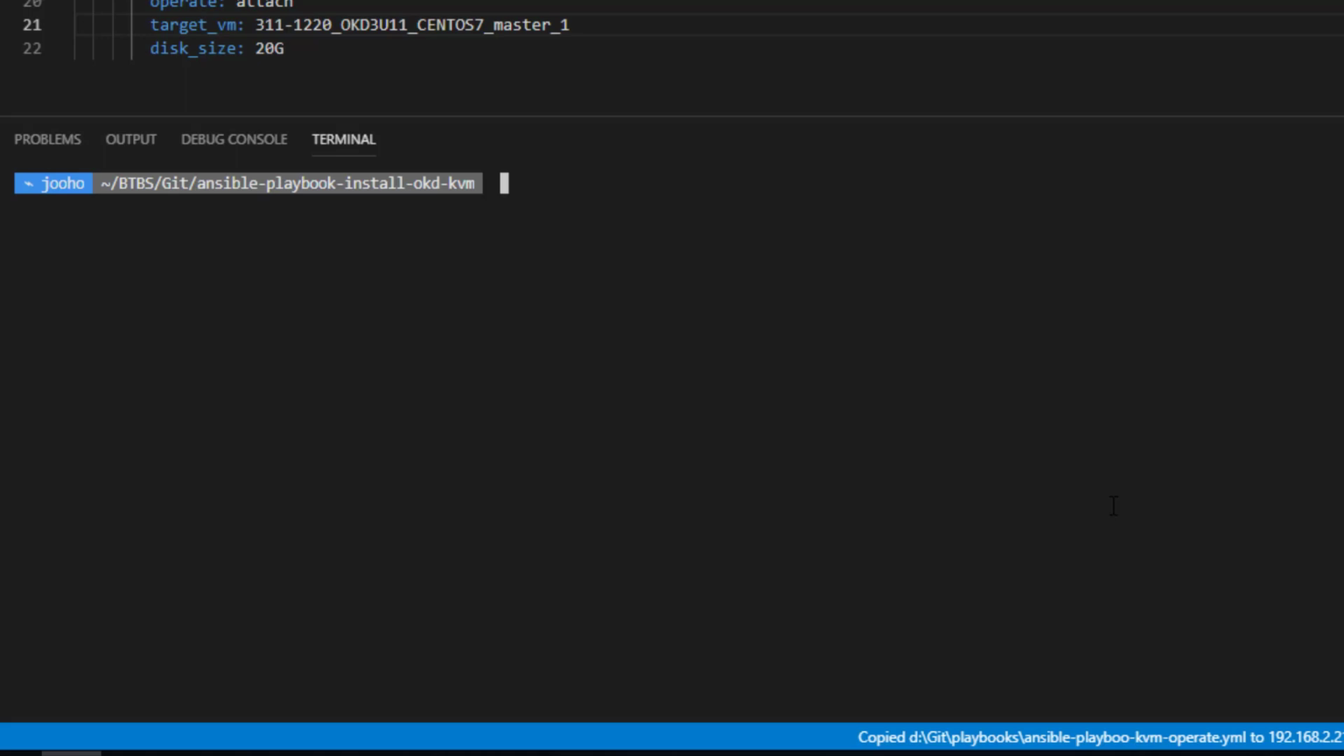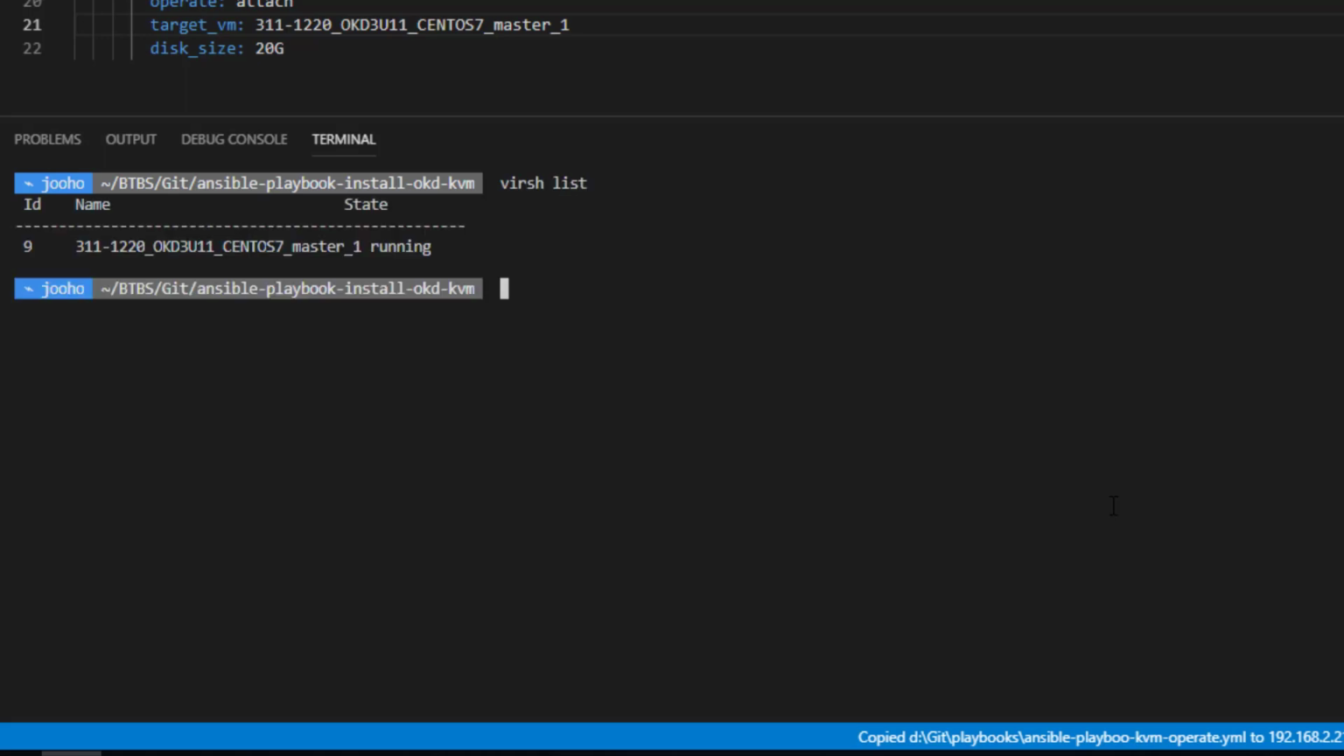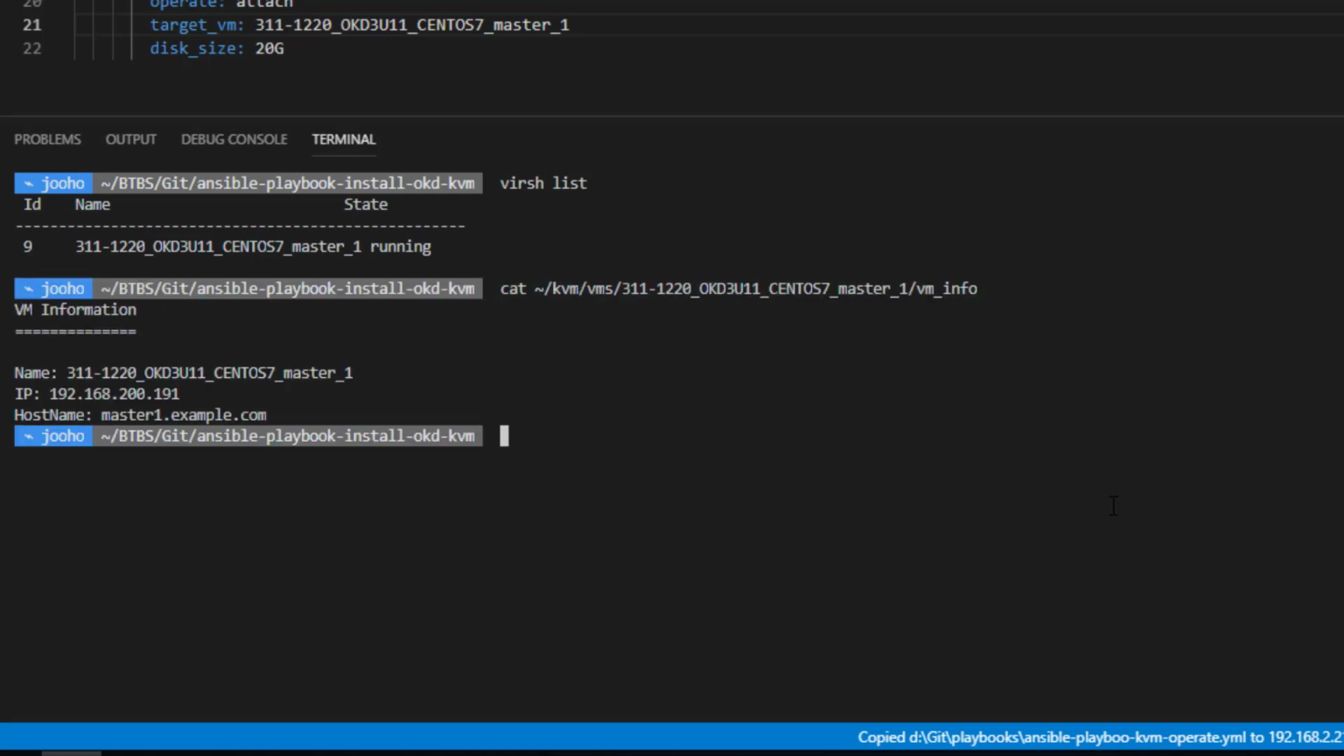First, we will check out the VM. So there is the VM, and then we will go inside the VM to check the storage. To find the IP, like before, we will see the VM info. The IP is 192.168.200.191. So SSH.